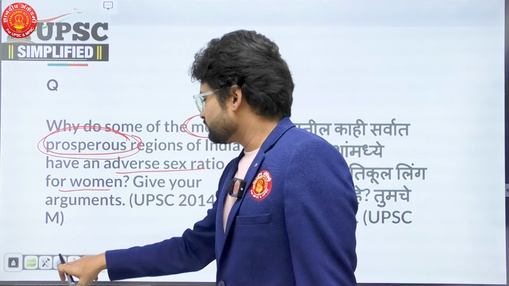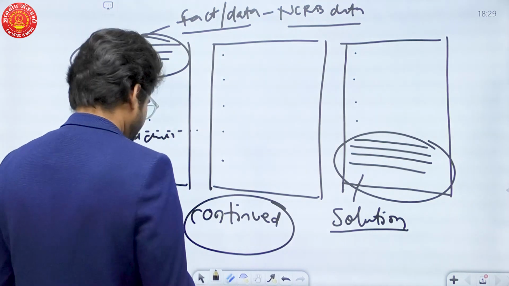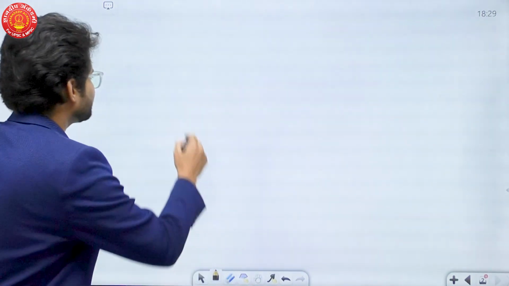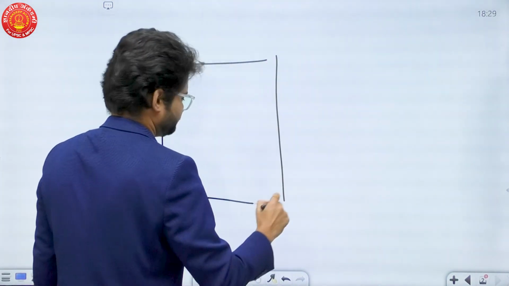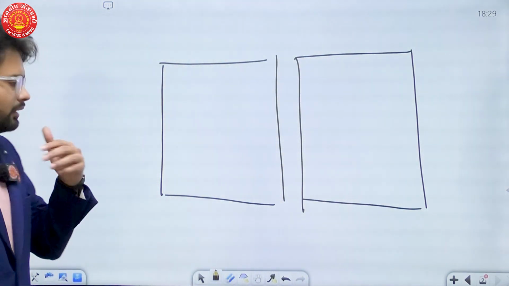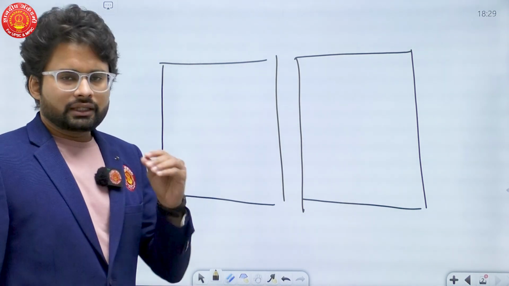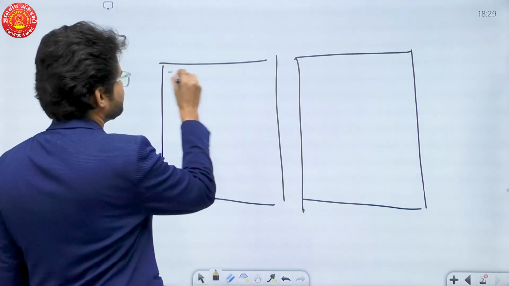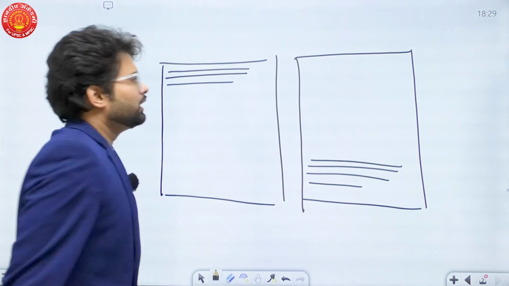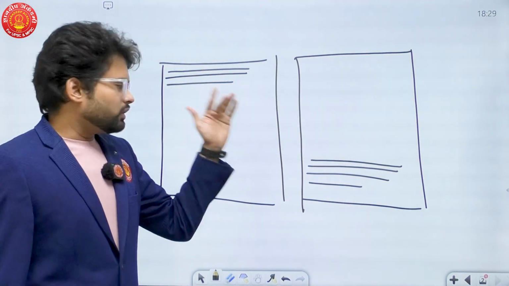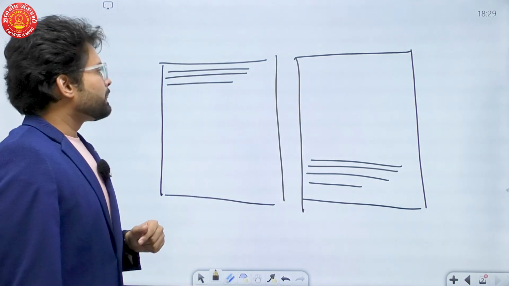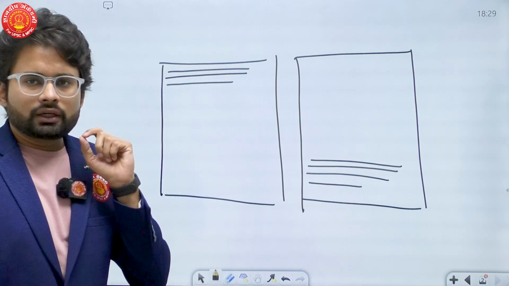Let's first design the answer. As it is a 10 marker, we are given two separate blank pages here. And as a convention, as a formality, you will introduce in 2 to 3 lines and conclude in 2 to 3 lines. Not more than 30 words for introduction and not more than 35 words for conclusion, in case of 10 markers or 15 markers. But there is a very important word they have mentioned.